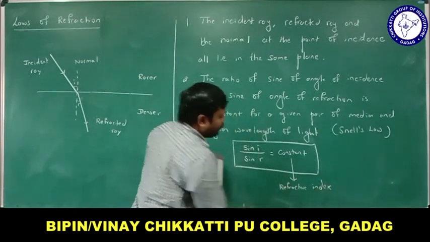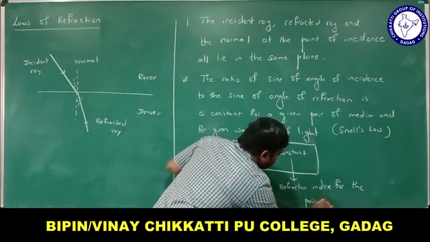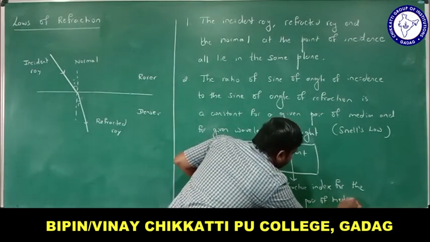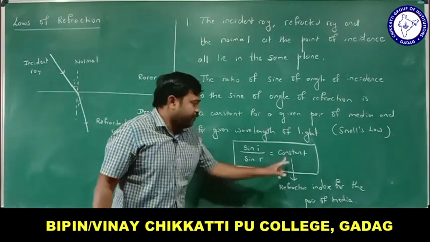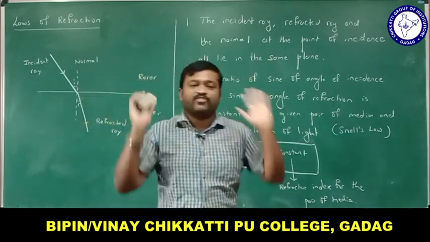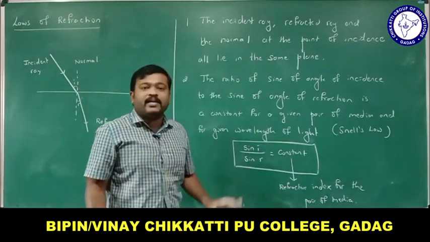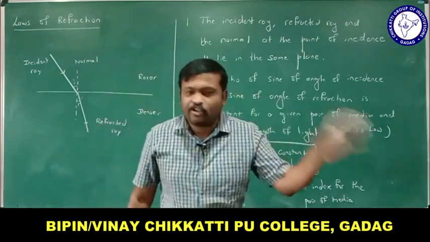Refractive index for the pair of media. It is the refractive index for the pair of media, that is the constant, right? For a pair of media and for the given wavelength of light, the ratio of sine I by sine R is equal to constant, and this law is called Snell's law.